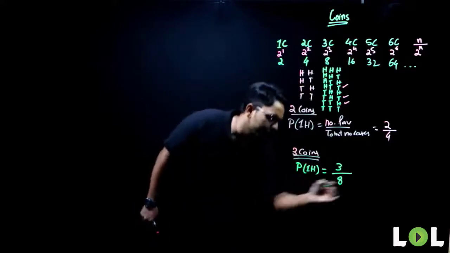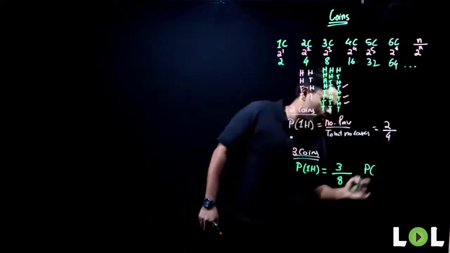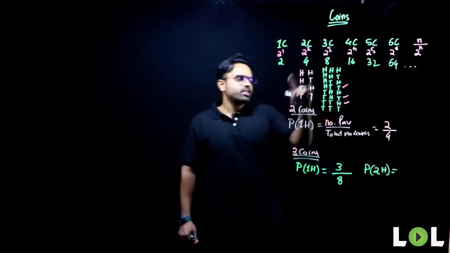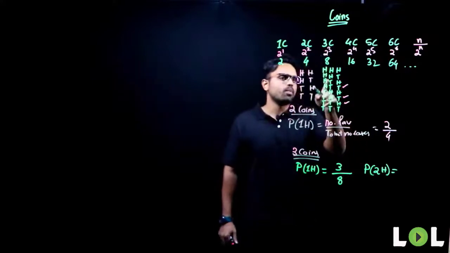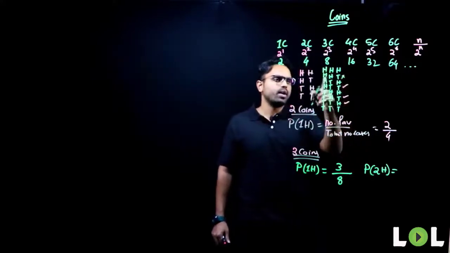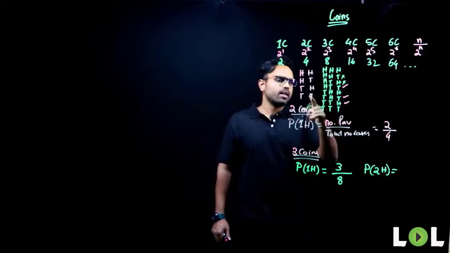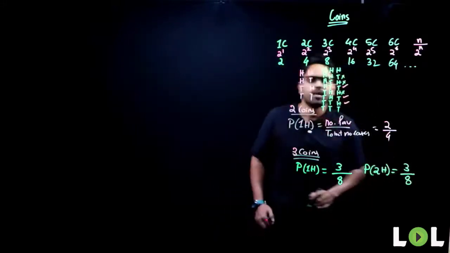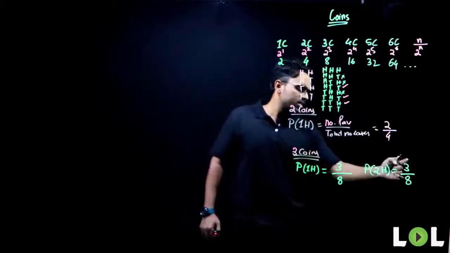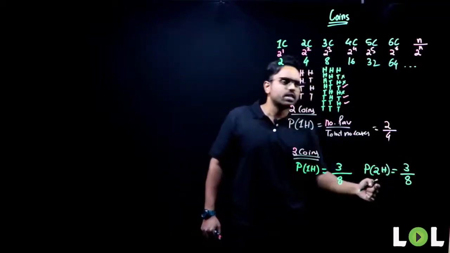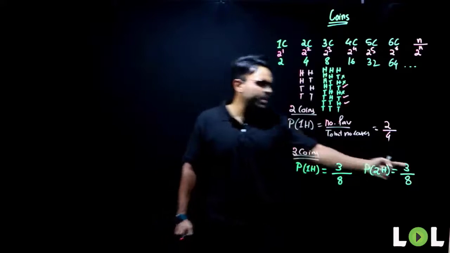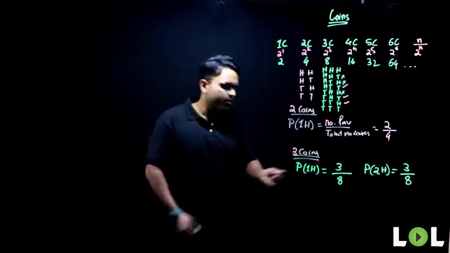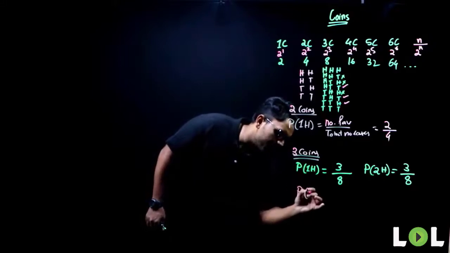Yes. Now if I ask you, what is the probability of getting 2 heads? You can still count. 2 heads is how much? I have 1 here, 2 heads. Next 2 heads are here. Next 2 heads are here. So again it is 3 upon 8. Favorable cases is 3. Total number of cases is 8. What is my favorable case? Getting 2 heads is my favorable case. Now, if you look at it, probability of getting 1 tail.